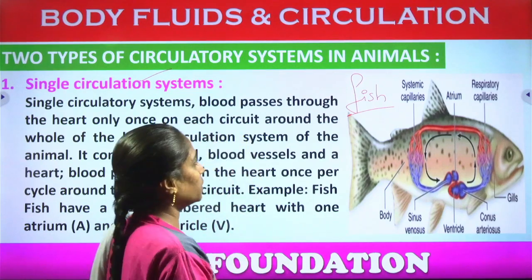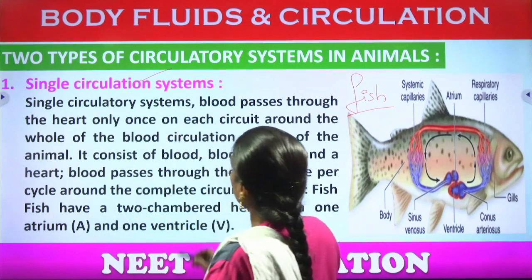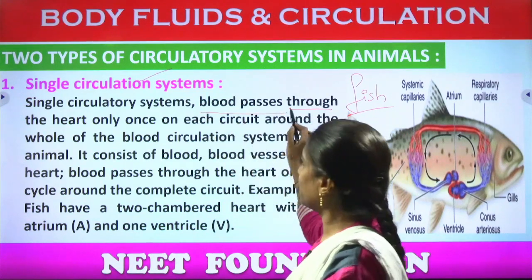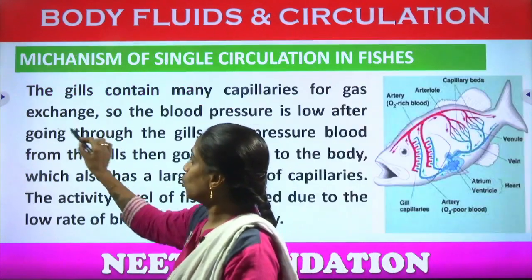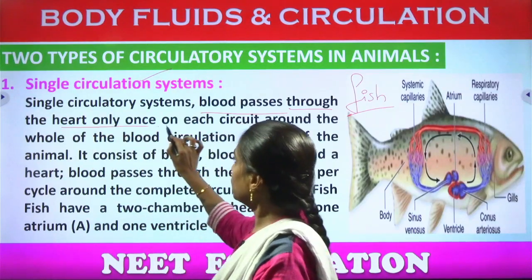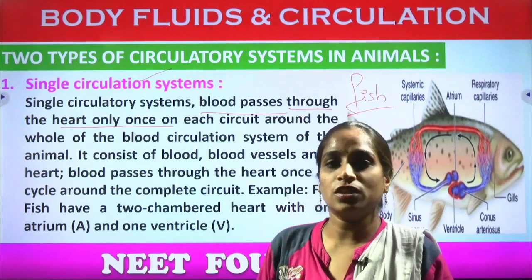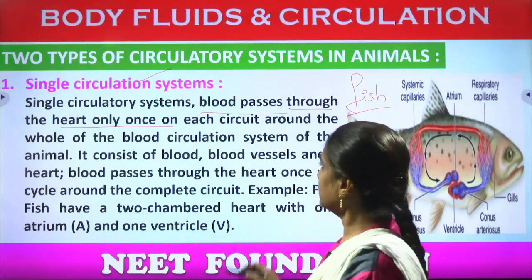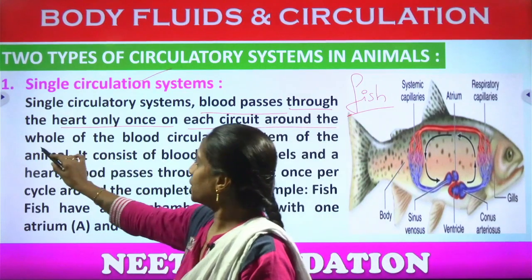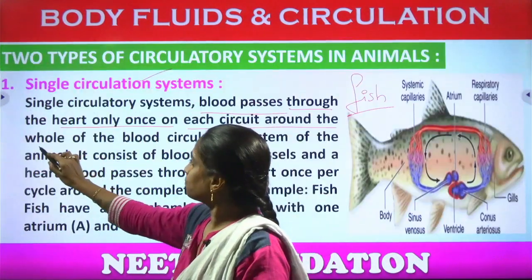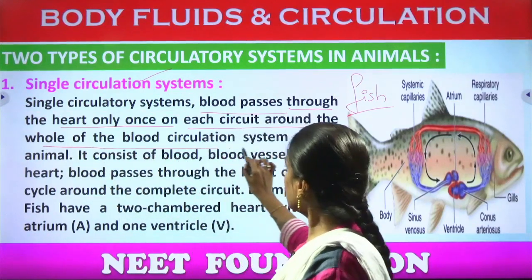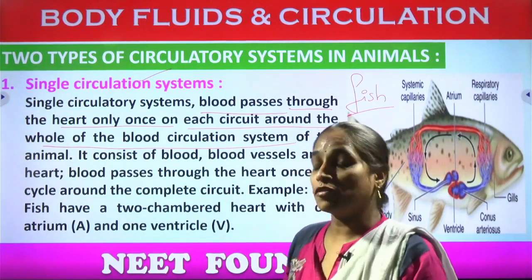Okay, so let us see here. In the single circulatory system, what is passing through? The blood passes through the heart only how many times? Only once, for completing how many circulations? For a single circulation. Okay, so for each circuit around the whole body, the blood goes through the circulation system of the animal.